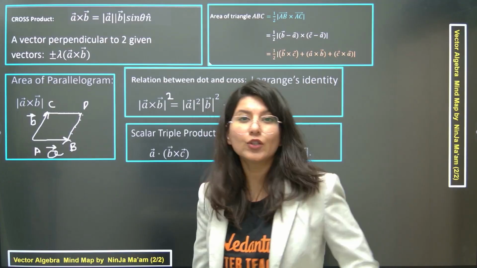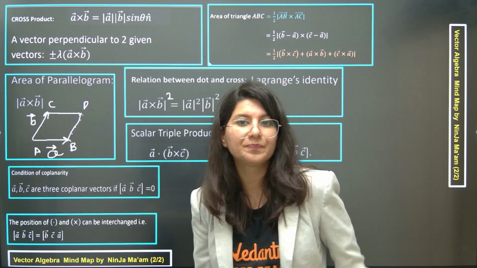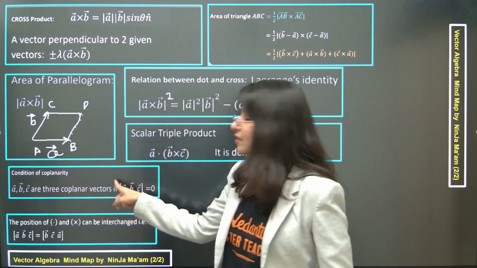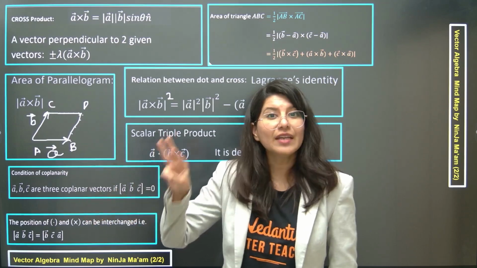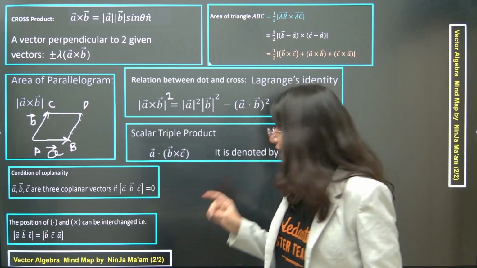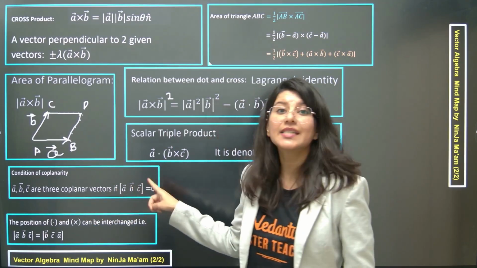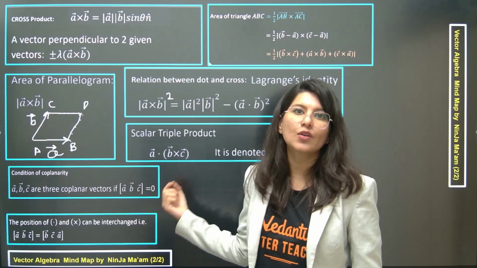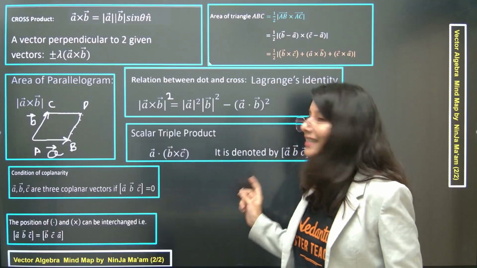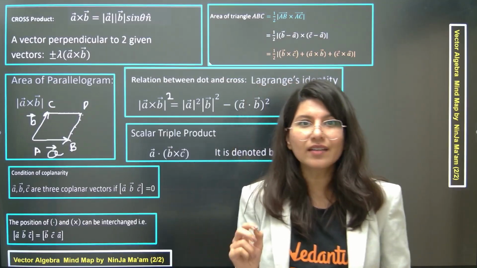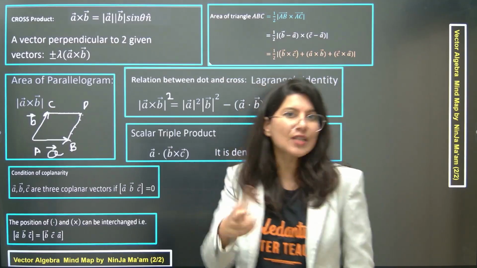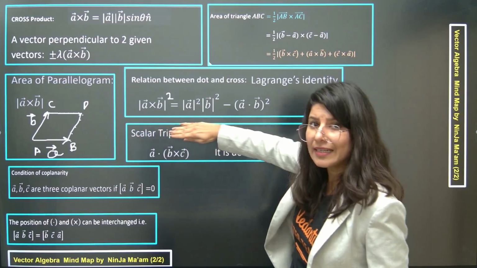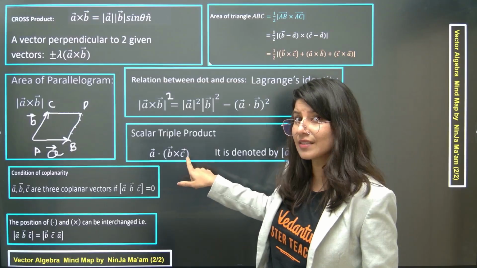Now understand that two properties which are extremely important in scalar triple product: number one is the condition of three vectors becoming coplanar. If three vectors are coplanar, then A dot B cross C becomes 0. This is very important, the condition of coplanarity, A dot B cross C. Although it is deleted, understand that dot product is not deleted, cross product is not deleted. So let's not call it scalar triple product, but A dot B cross C is still in the syllabus.